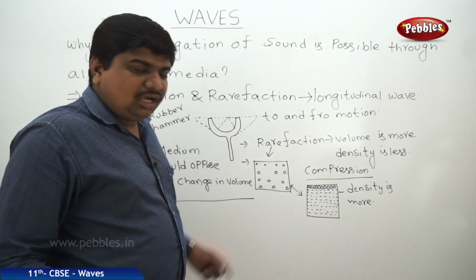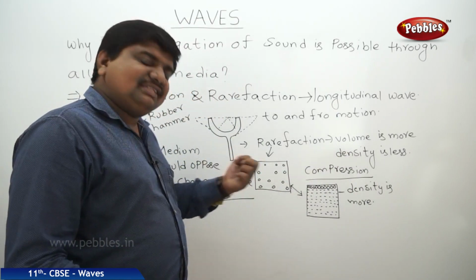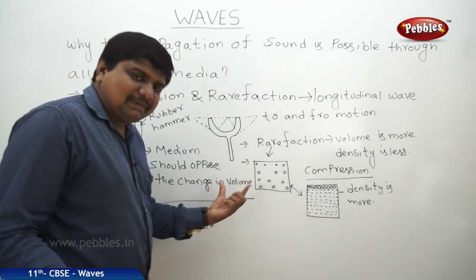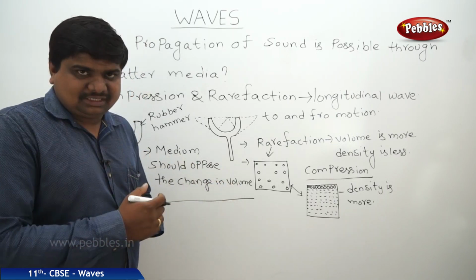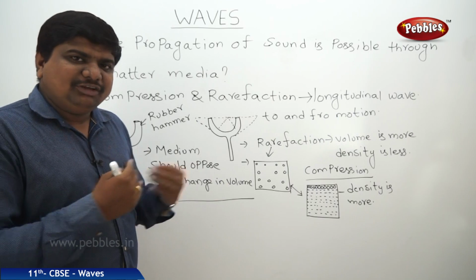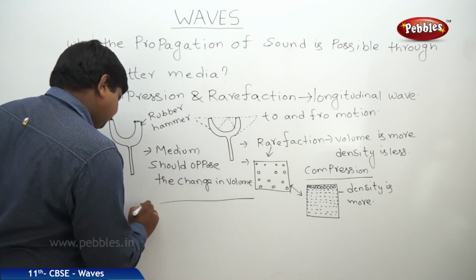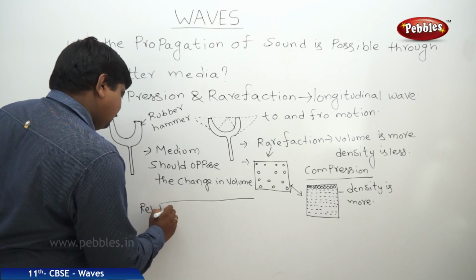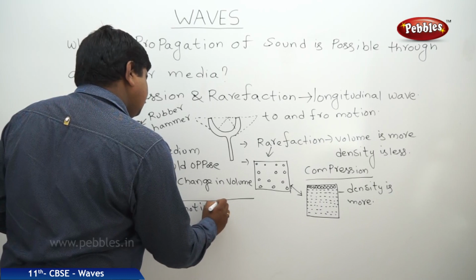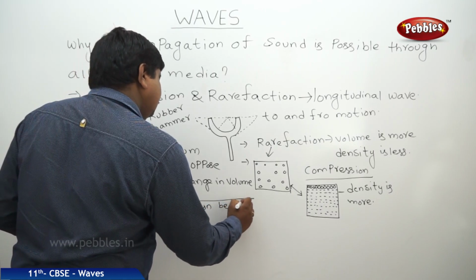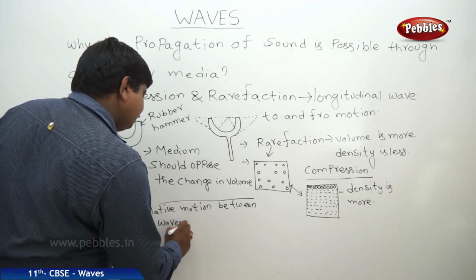If the volume expands, the medium should overcome this expansion. If the volume compresses in the propagation of sound, the medium should oppose this compression also. That means there is a relative motion between the waves and the medium.